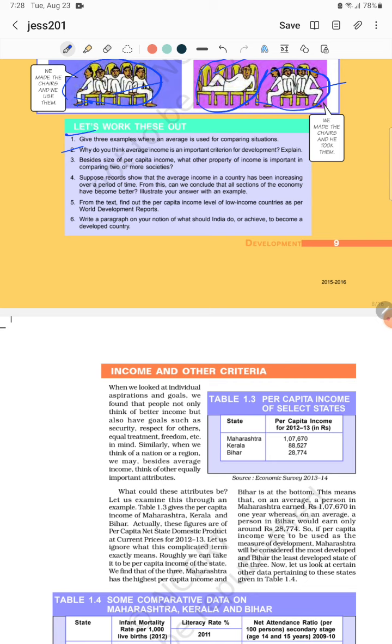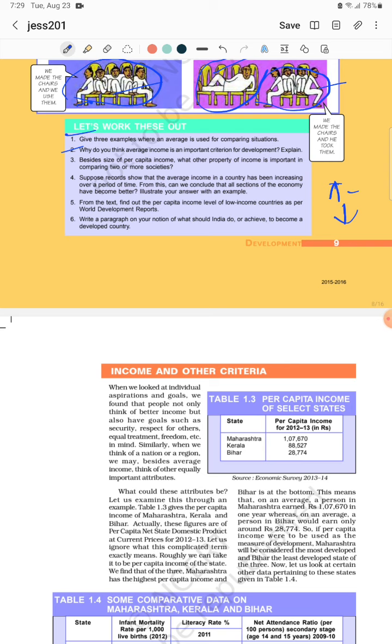Second, do you think that average income is an important criterion for development? Obviously, it is a very important question, because income or money enables us to buy the things of our needs, including the basic necessities of life: food, cloth and shelter. If money is not there, it's very difficult to survive. We can fulfill our desires and do what we wish only with the help of our income. More income means obviously we can afford anything. Less income means we have to adjust. Get it?